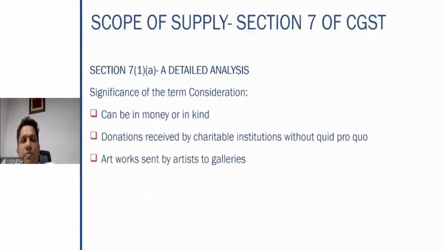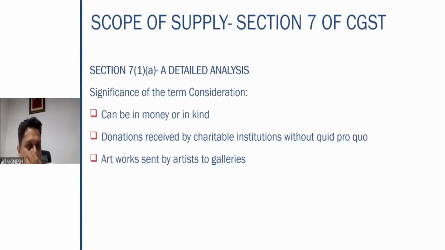Significance of the term consideration. We have seen the definition in great detail. It can be in money or in kind. Act or forbearance also is consideration as per the definition. Donations received by charitable institutions without quid pro quo. That means if simply an amount is coming, I'm not providing any service to him. I'm a charitable institution, I'm getting the donation. That is not a consideration. There is no quid pro quo. Quid pro quo means if I do something, I get something in return. That is nothing but your quid pro quo.